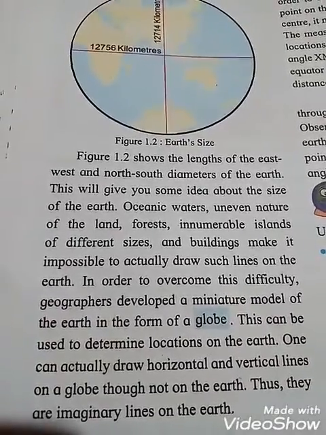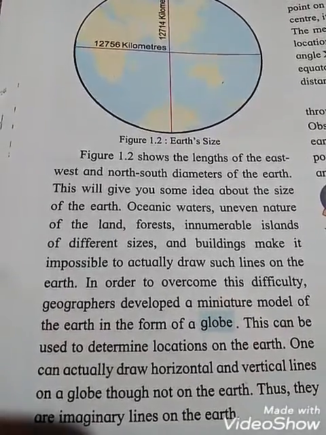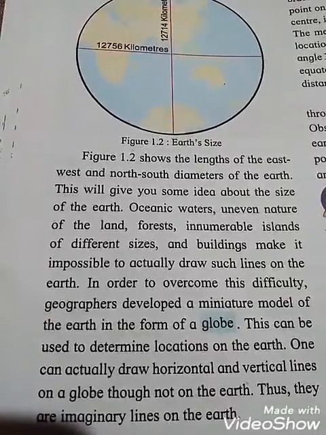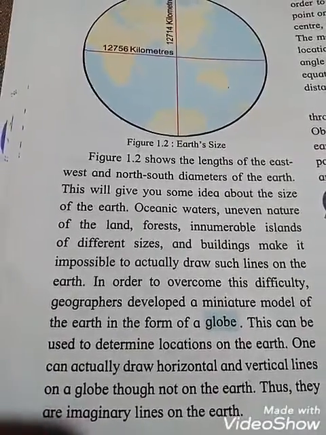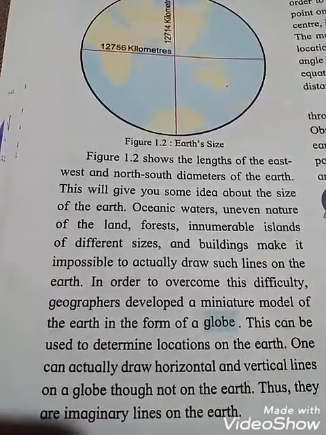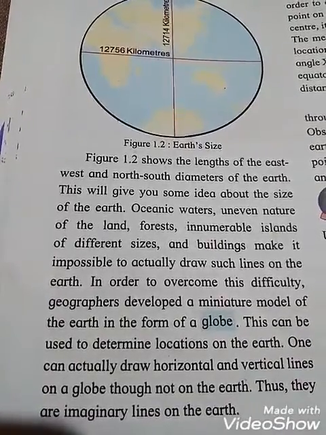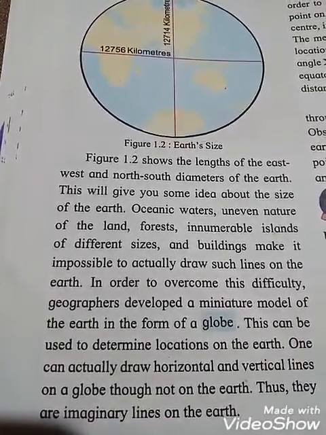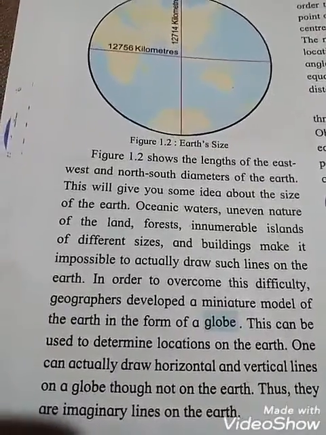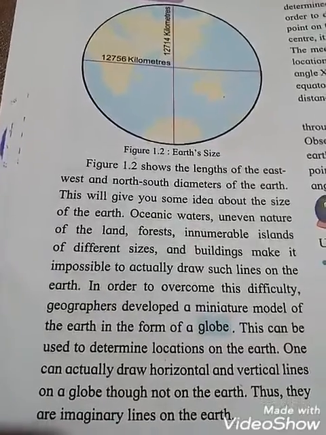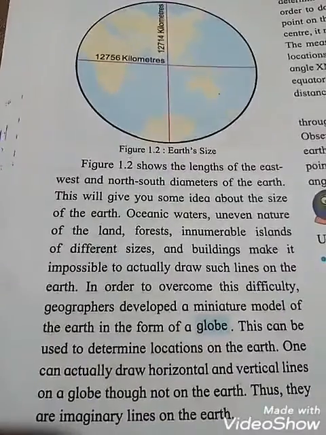Students, globe means what? A miniature model of the earth. So one can actually draw horizontal and vertical lines on a globe, though not on the earth. Thus, they are imaginary lines on the earth.